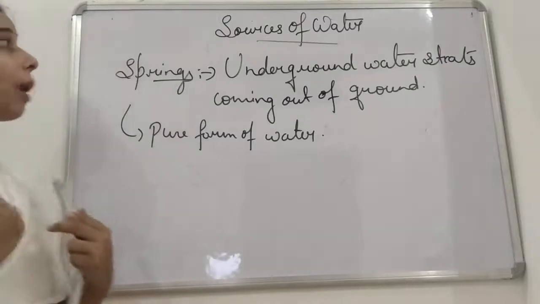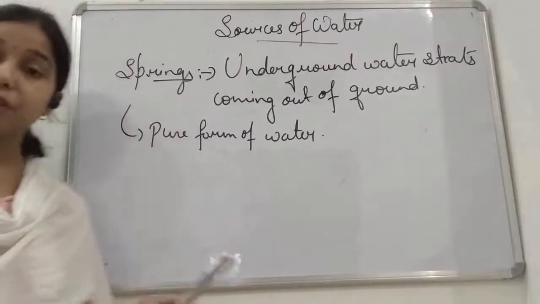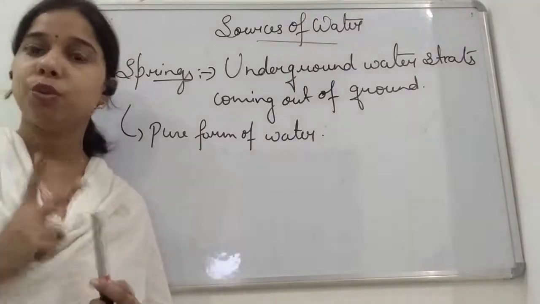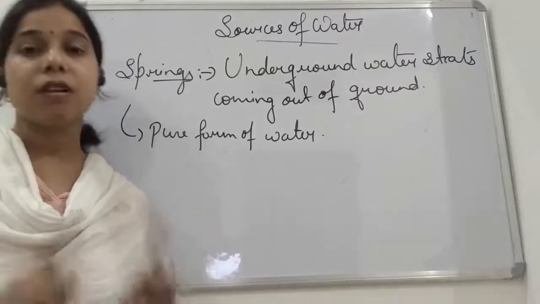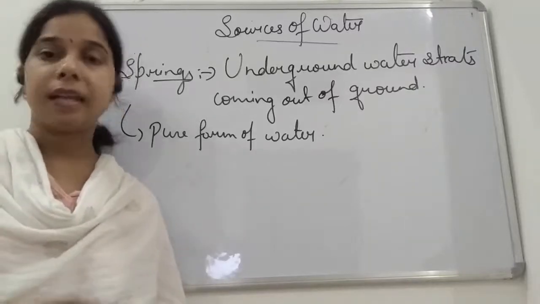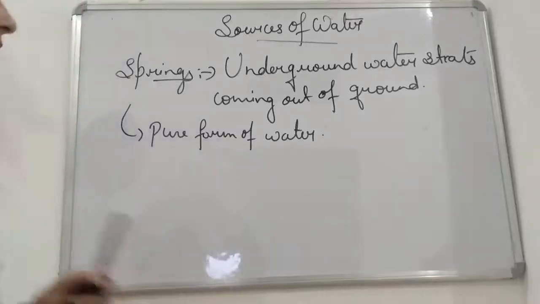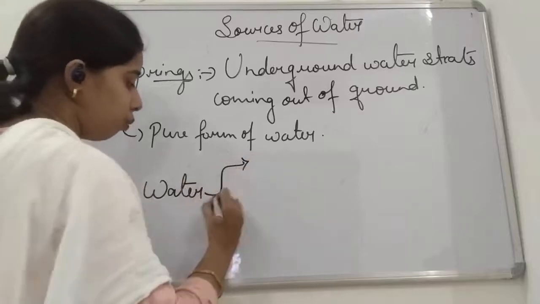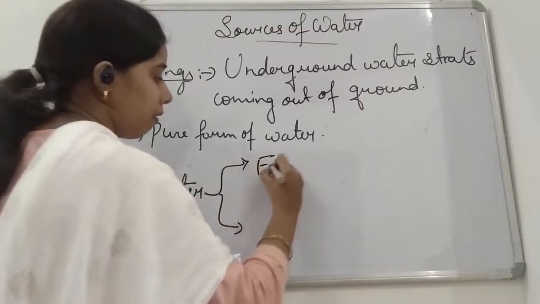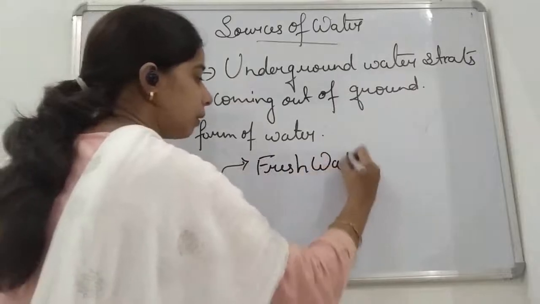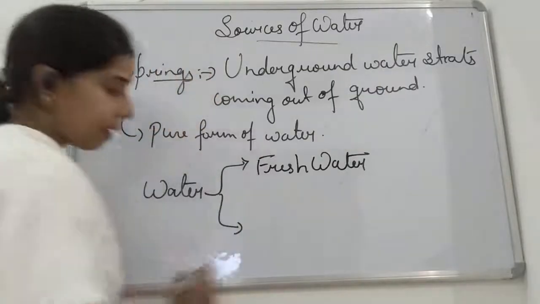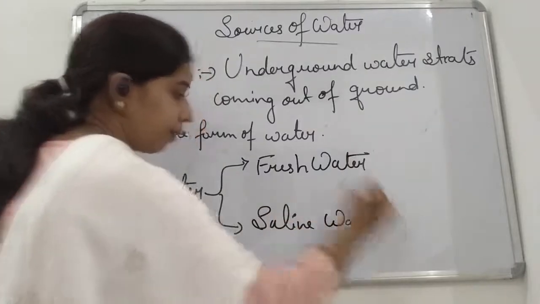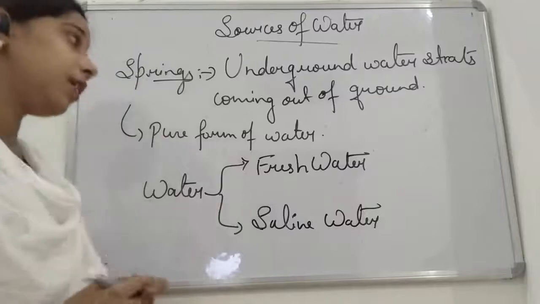Now, when we talk about the pure form of water, or water which we can drink, on that basis, water is also divided into two, students. The first one is fresh water, the second one is saline water or marine water. Okay, what is fresh water, student?